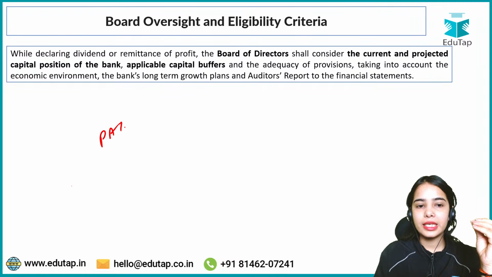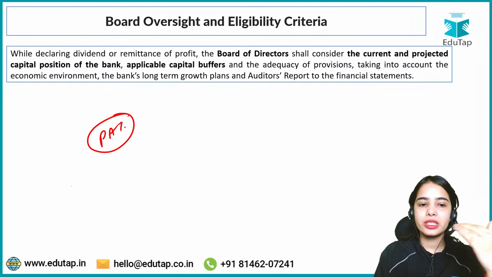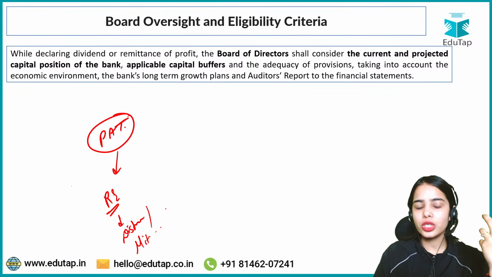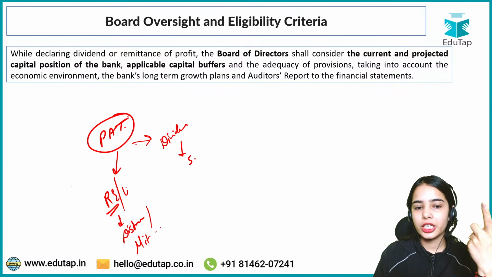So profit after tax is basically the profit from which the tax has already been paid. So after tax, whatever is the profit, from that the retained earnings will be kept by the company itself to handle a distress situation, or to maintain its expenses in the future, while the rest will be given in the form of dividend to the shareholders. So from the profit after tax, the company keeps the retained earnings or the undistributed profits.